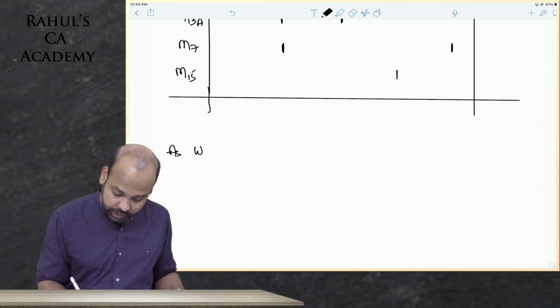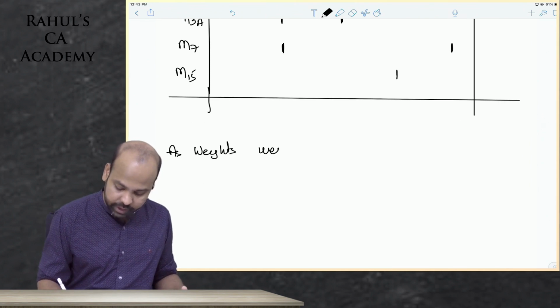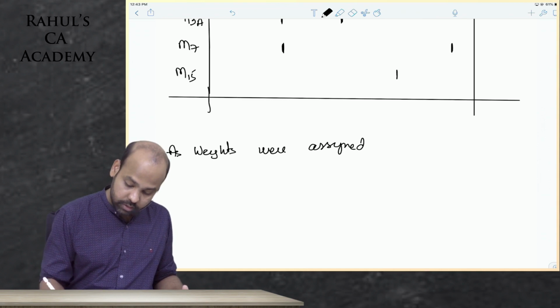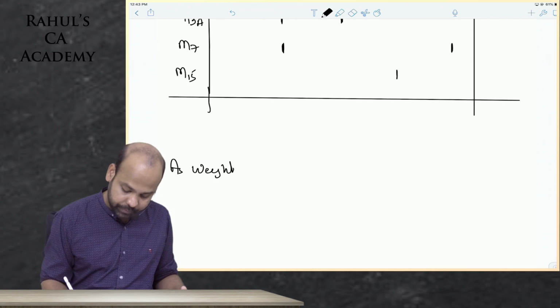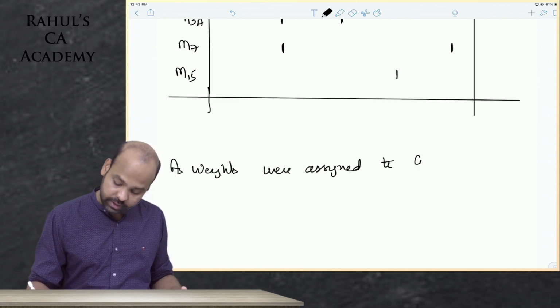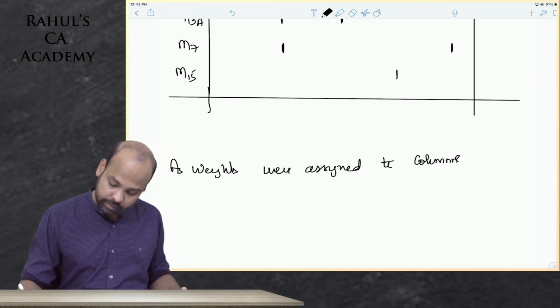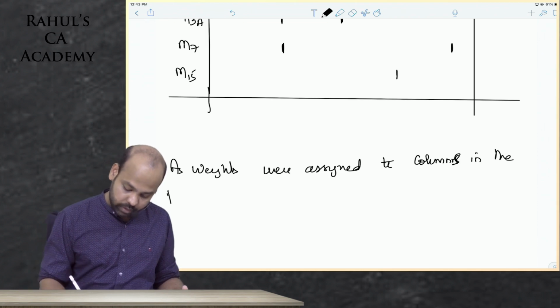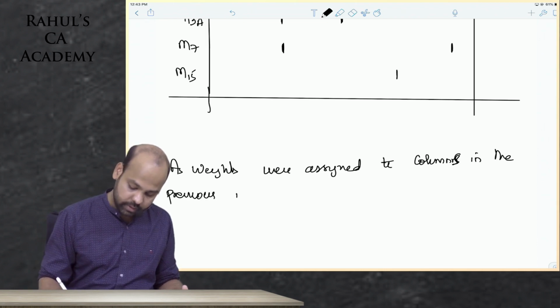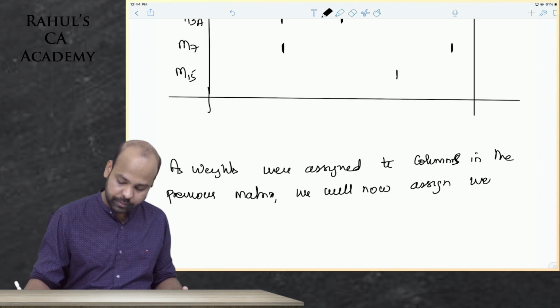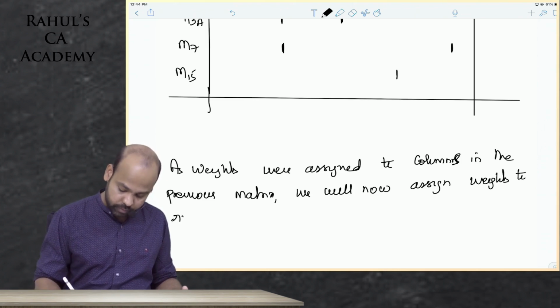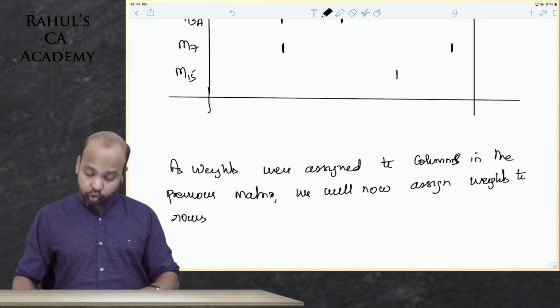As weights were assigned to columns in the previous matrix, we will now assign weights to rows.